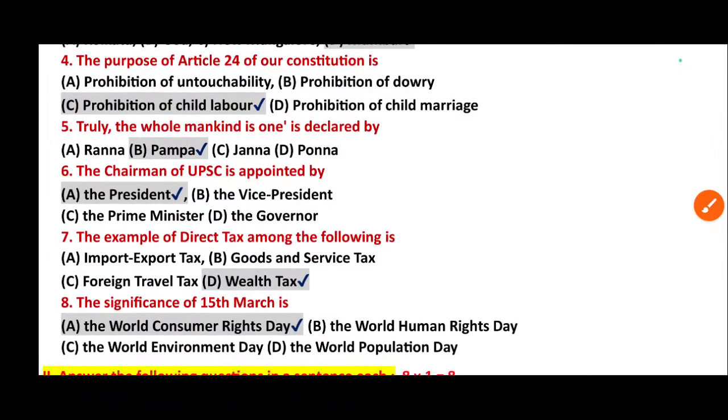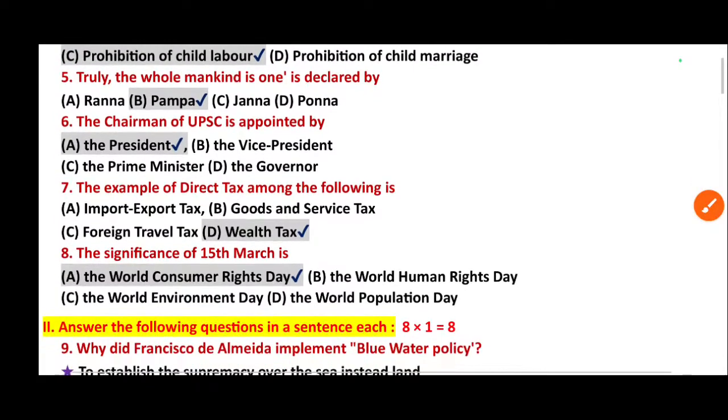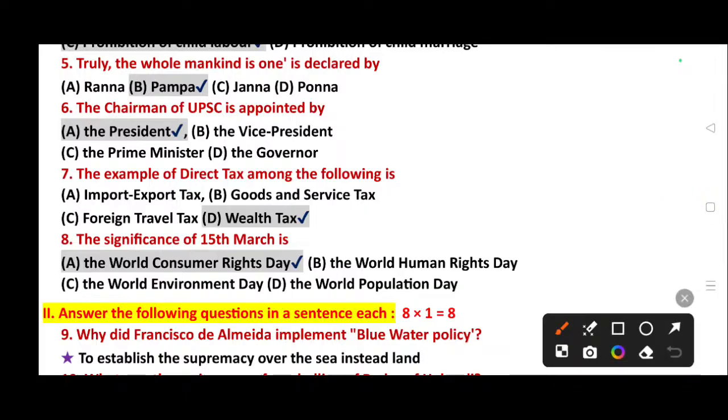Then fourth one: the purpose of Article 24 of our Constitution: prohibition of untouchability, prohibition of dowry, prohibition of child labor, prohibition of child marriage. Then its right answer is option C, prohibition of child labor. Then fifth one: truly the whole mankind is one, is declared by Ranna, Pampa, Janna, Ponna. Then its right answer is option B, Pampa.